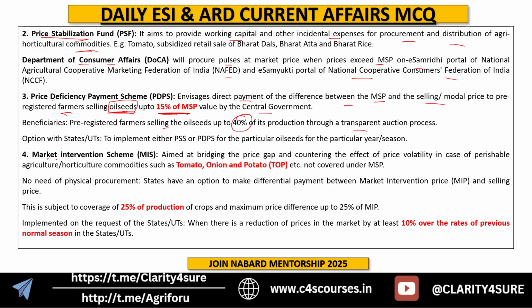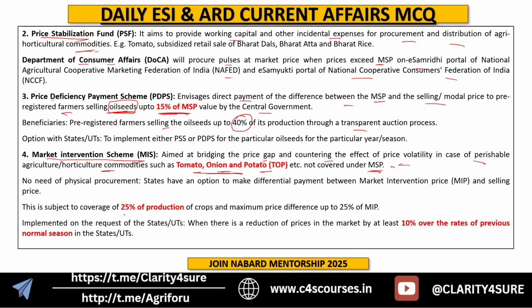Next component is market intervention scheme. It is to bridge the gap and counter the effect of price volatility in case of perishable horticultural commodities such as top crops, tomato, onion and potato, which are not covered under MSP. Initially, it was launched for two crops, then it has been extended to all the horticultural crops.